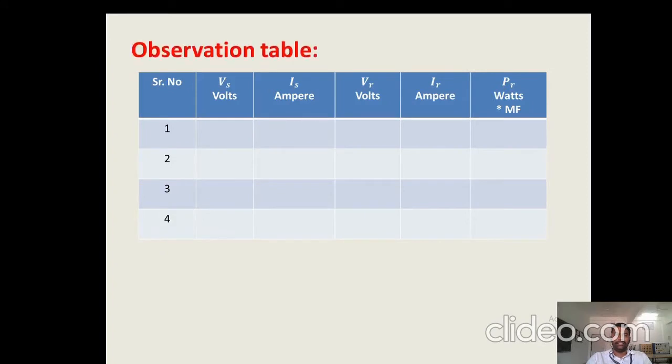This is the observation table. So in the observation table, we have to take the observation of sending end voltage, sending end current, receiving end voltage, receiving end current and receiving end power. Remember that while taking the reading of receiving end power, multiply by the multiplying factor.